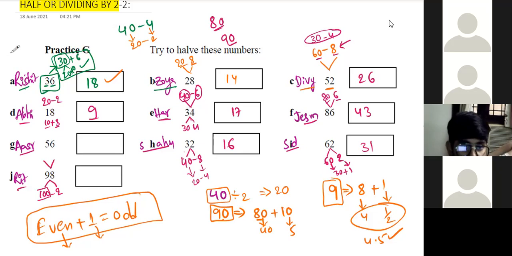Then 100 is also an even number. Okay, then 80, plus 10 and then 8, right? Yes, sir. Then we need to do 80 as 40, 10 as 5 and 8 as 4. So 40 plus 5 would be 45 and 45 plus 4 would be 49. 49. That's all.